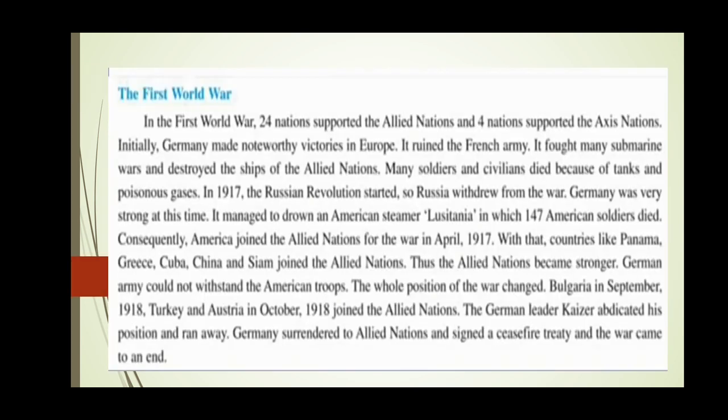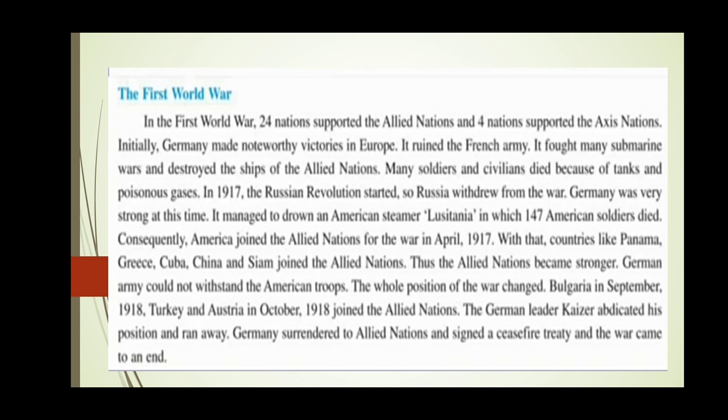The First World War. In the First World War, 24 nations supported the Allied nations and 4 nations supported the Axis nations. First of all, you need to understand what are Allied nations. Allied nations means a group of nations that have friendly relations.